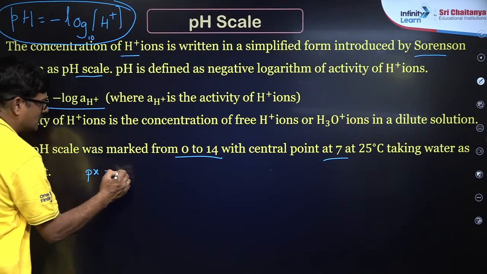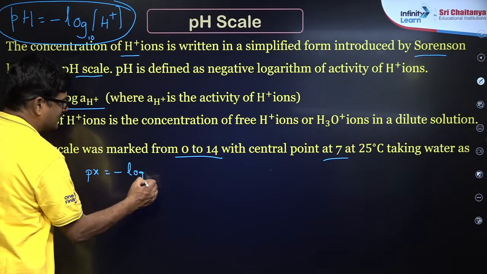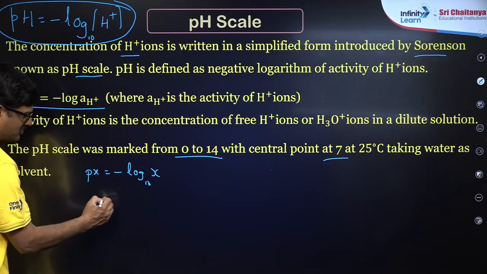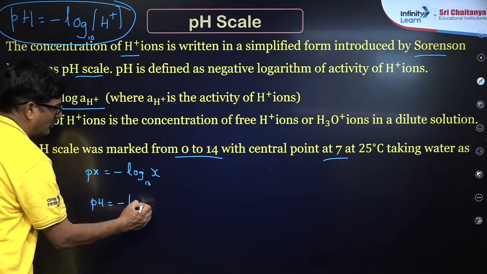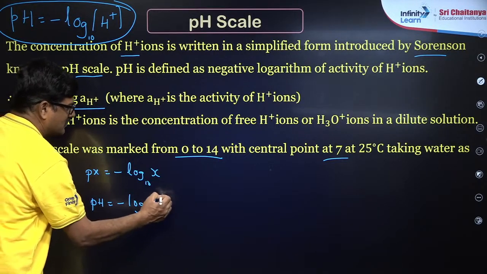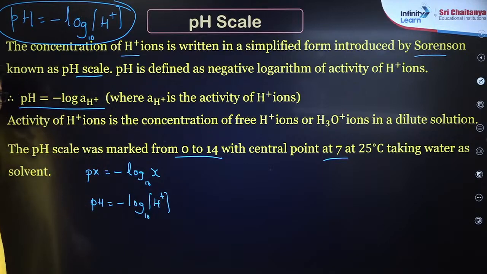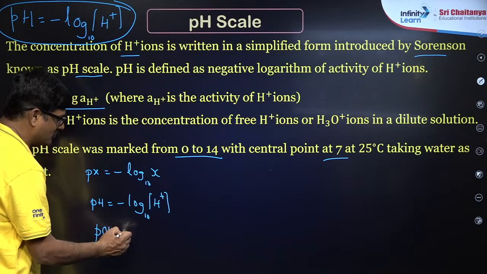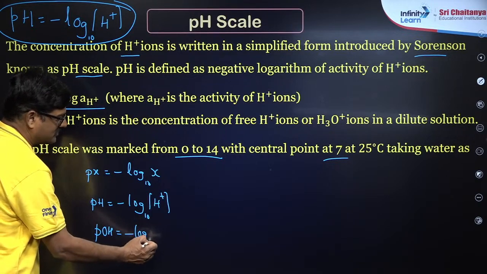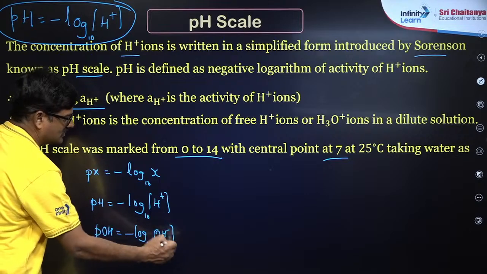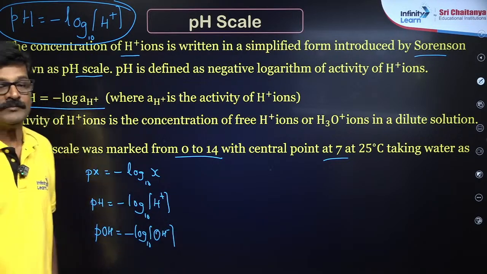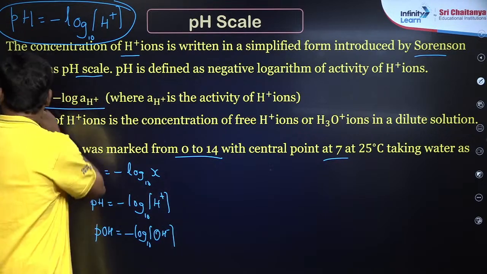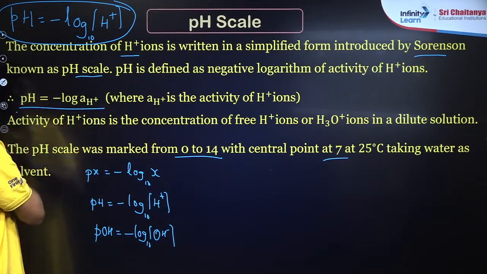pX is equal to negative logarithm to the base 10 of activity of X. So I want to say pH is equal to negative logarithm to the base 10 of H plus ion concentration. You can also go for the pOH, beta. pOH is equal to negative logarithm to the base 10 of OH minus ion concentration. Okay. And also pKa and pKb, anything.